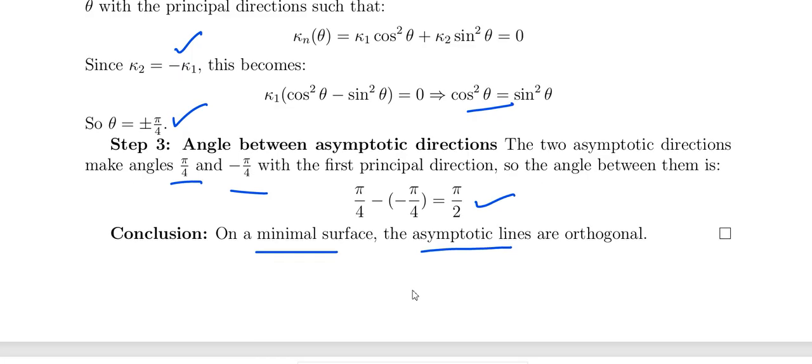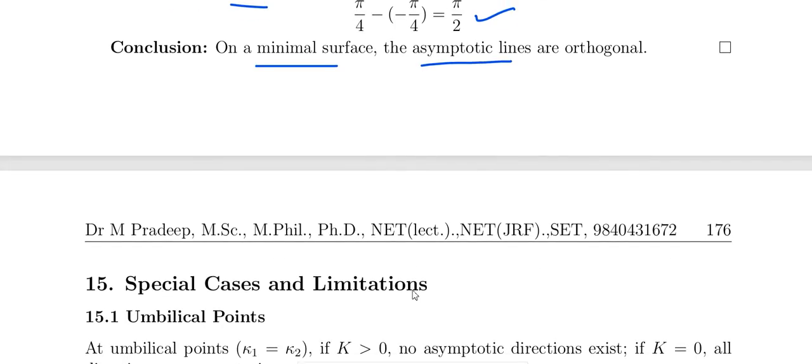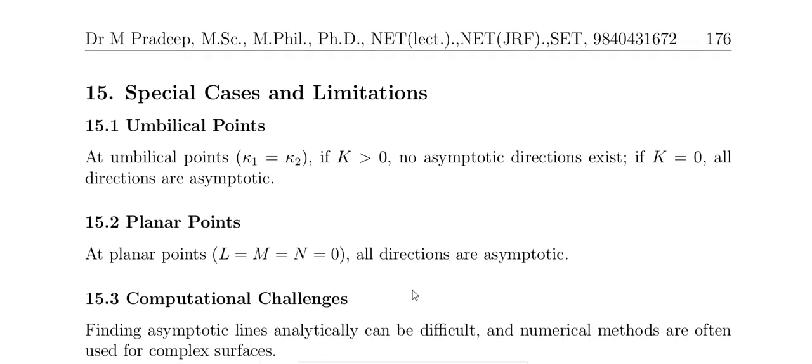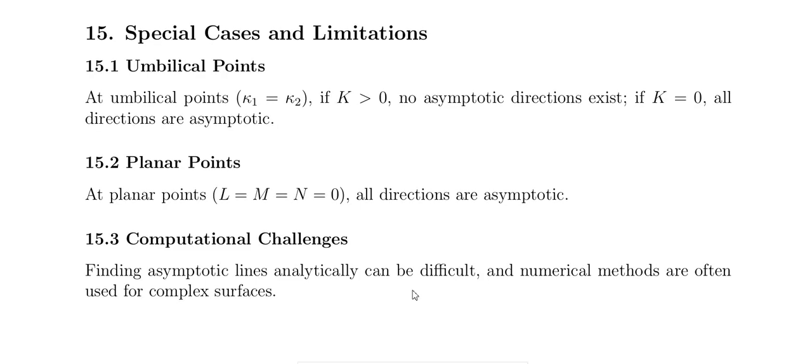Therefore asymptotic lines வந்து are orthogonal னு அர்த்தம். This is the special case. Umbilical points, and that means kappa 1 equal to kappa 2.